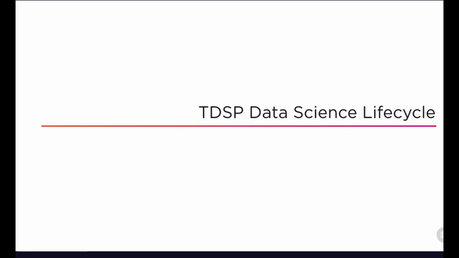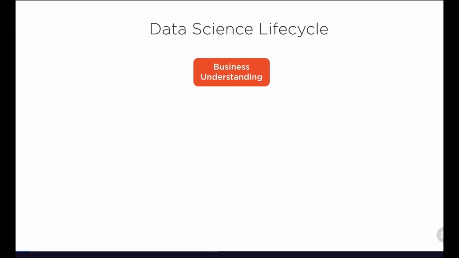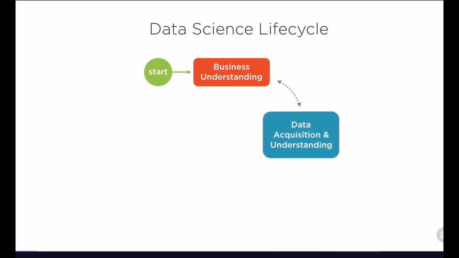So now that we've defined the TDSP, or team data science process, we're now going to look at the first key component of that process, which is the data science lifecycle. Now, as a review, this means we start off with our business understanding. This is always the first part of the lifecycle. That's then followed by data acquisition and understanding.